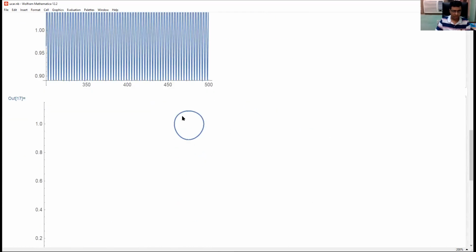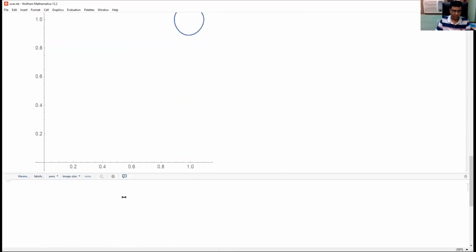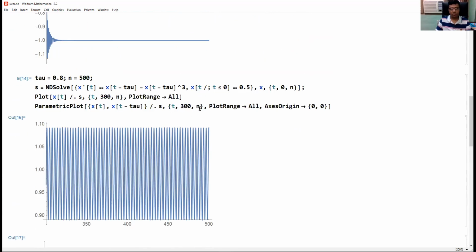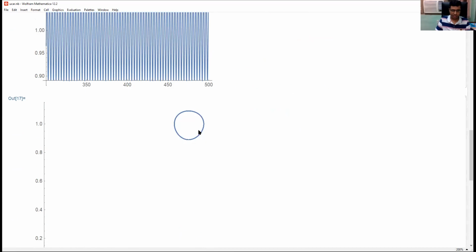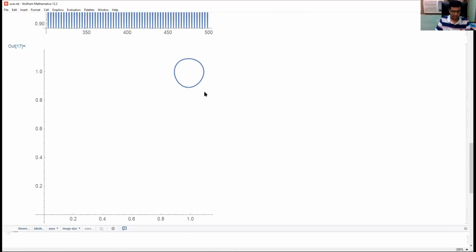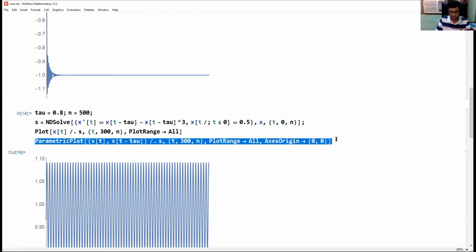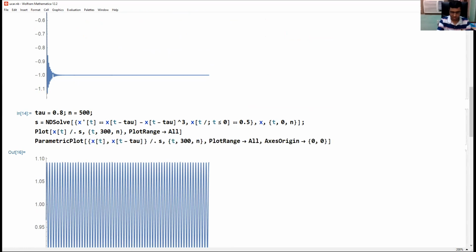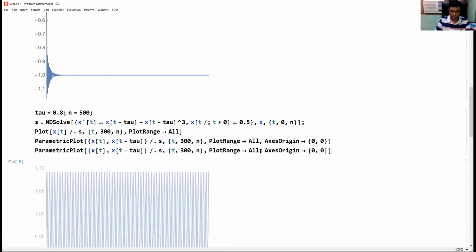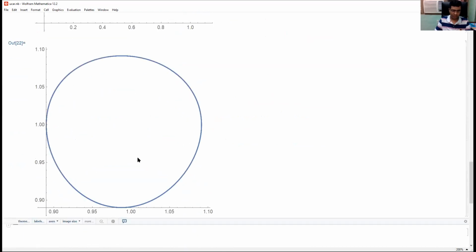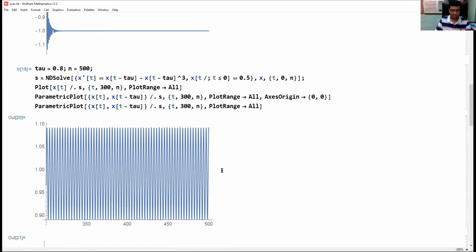Okay. Here we can observe this closed orbit. Okay. So it is far from origin. So if we select axis origin at 0, 0, then we can have this small figure. Otherwise, it will be bigger. Okay. So I'm removing this axis origin so that it will adjust the figure. Okay. So it will look like this. Axis origin is not at 0, 0. Okay. So this is closed orbit as we observe.